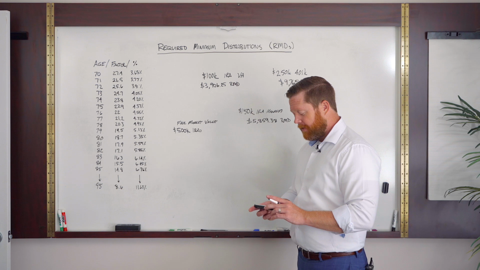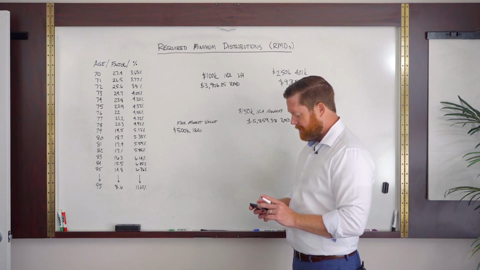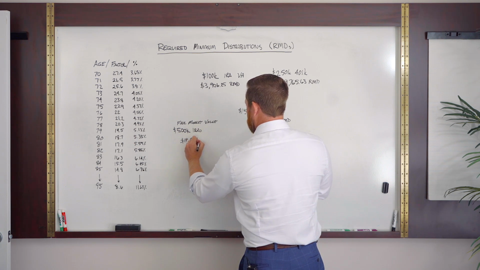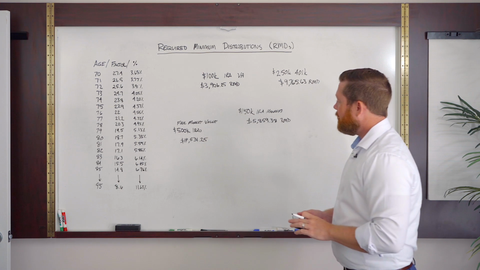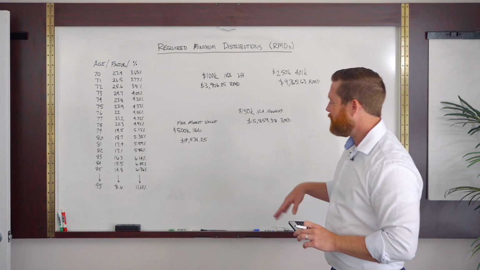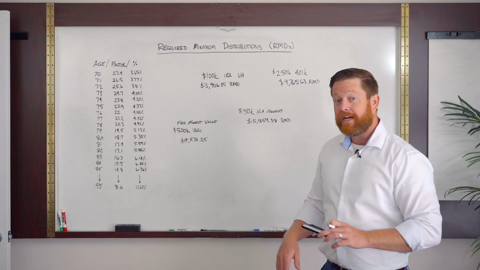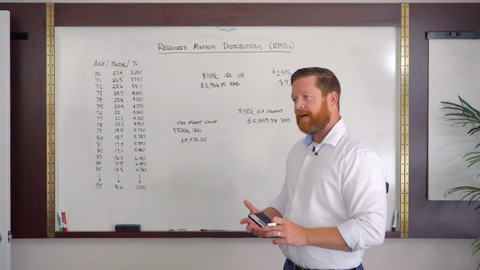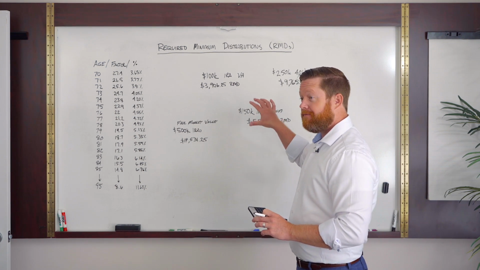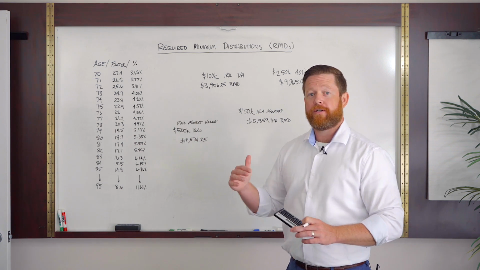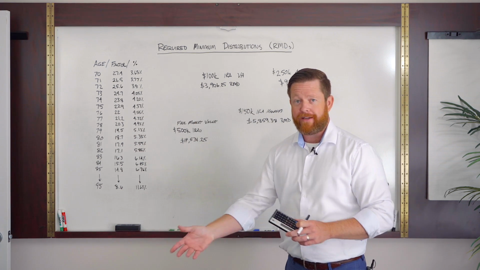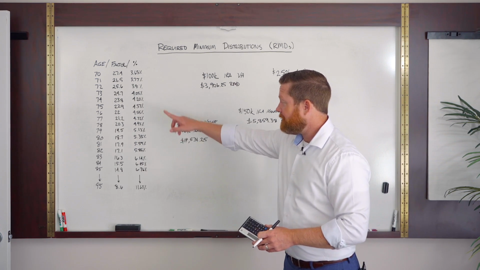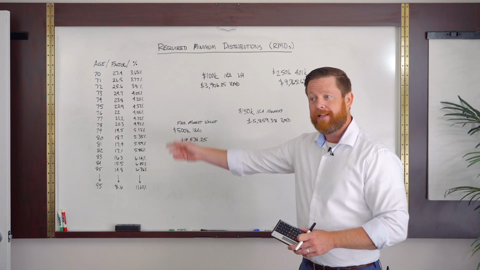Let me just run the 500K real quick so that's out of the way. 25.6 there. We've got $19,531.25 and 26 cents if we go with the roundup there. But $19,531 is income you have to take and pay taxes on for the year. So in a lot of cases with a lot of clients, they've built up a large enough nest egg, they have enough Social Security, their expenses are low because they've paid off all their debts, they live within their means, and all of a sudden they hit 72 now, and there's another 19 grand that has to come in and pay taxes on.